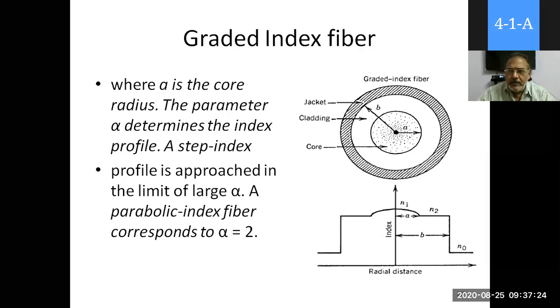So that is the graded index fiber. Gradually the refractive index of the core decreases and equals the refractive index of the cladding.